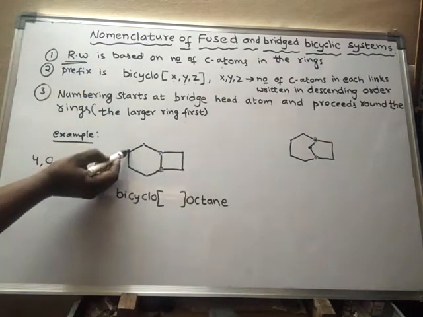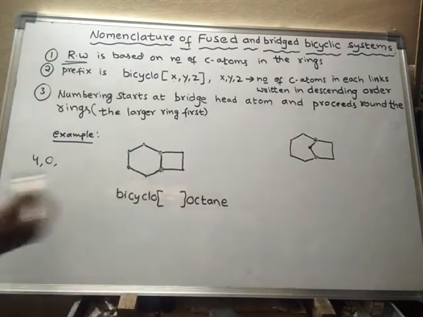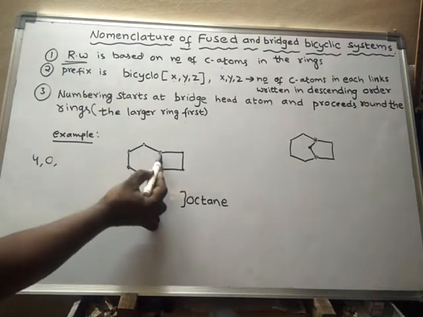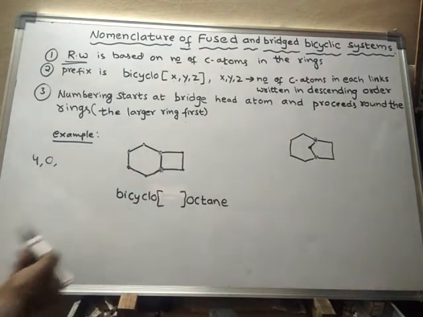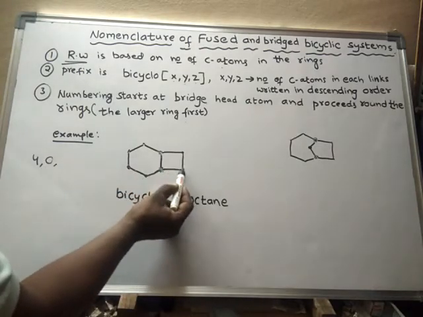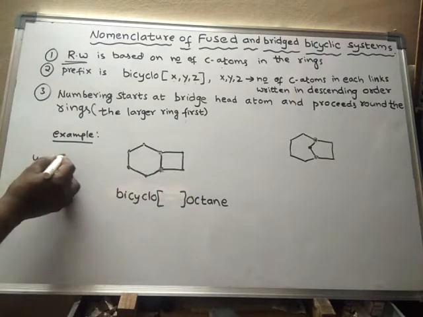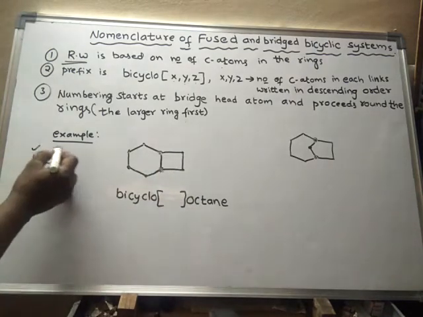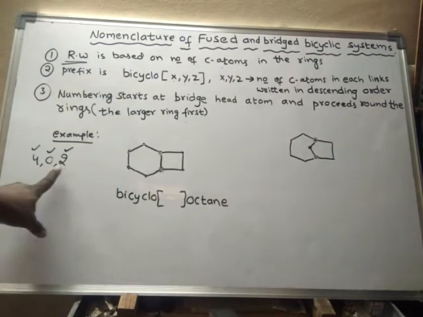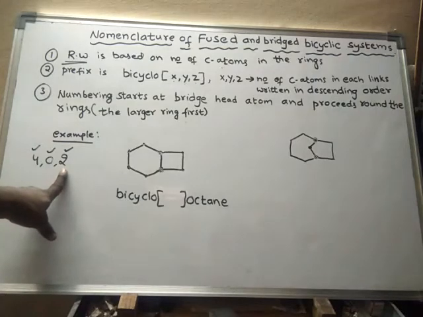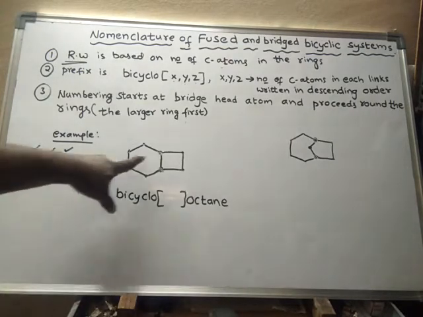Here 1, 2, 3, 4. Here between these 2 carbon atoms, through this link there is 0 carbon atom, and through this link there are 2 carbon atoms. So these 3 links are there. One link is having 4 atoms, one link is having 0 atoms, and one link is having 2 atoms between the bridgeheads.